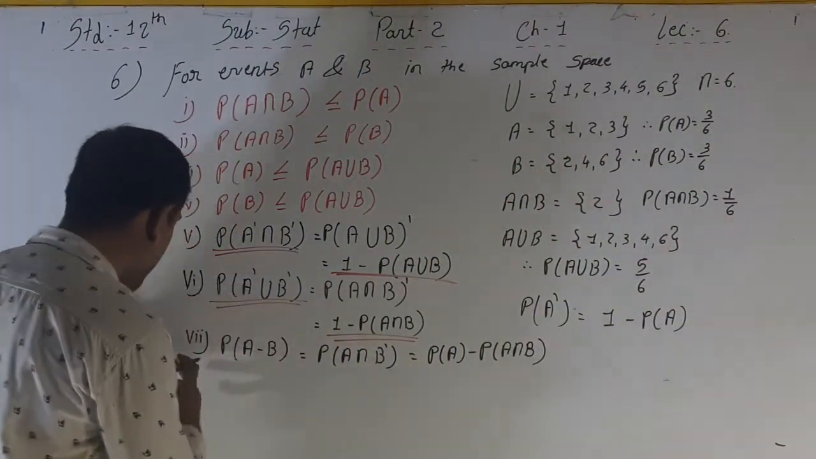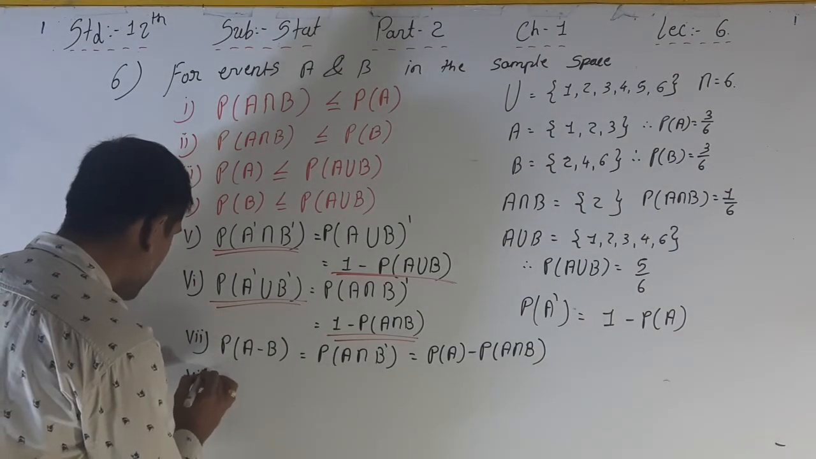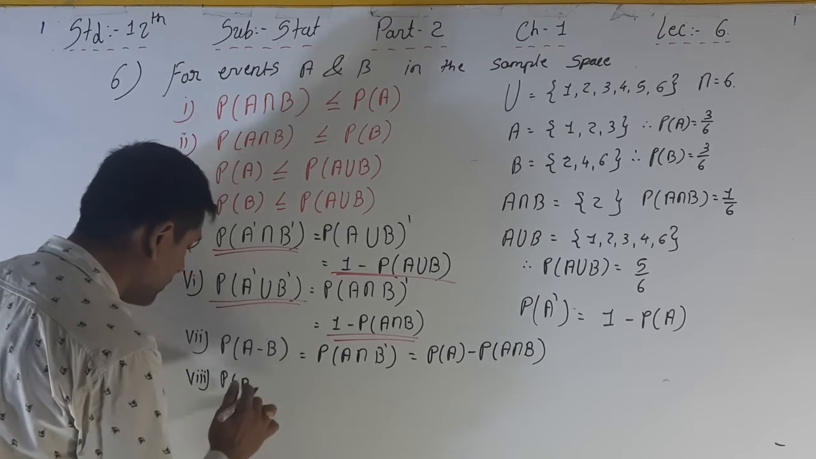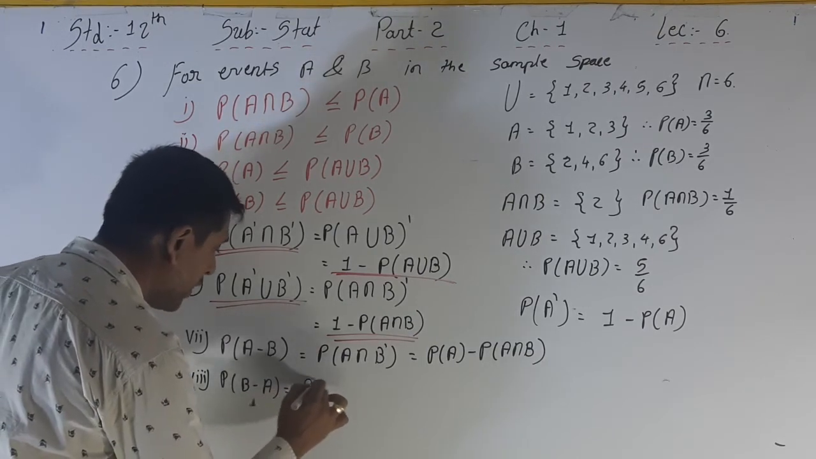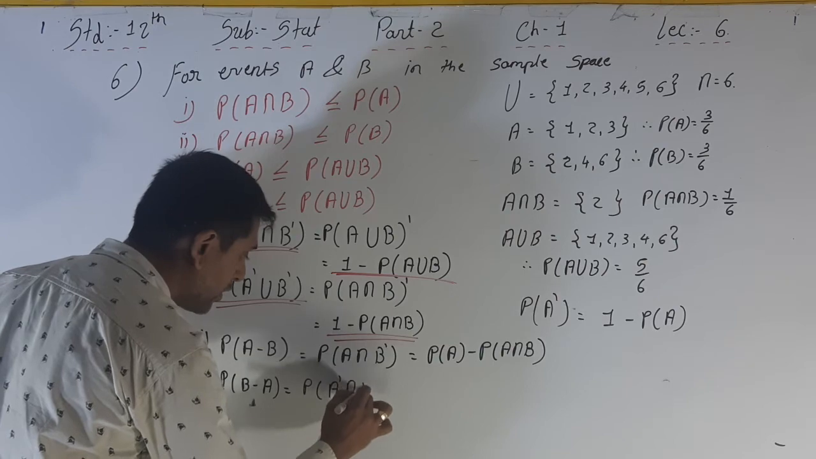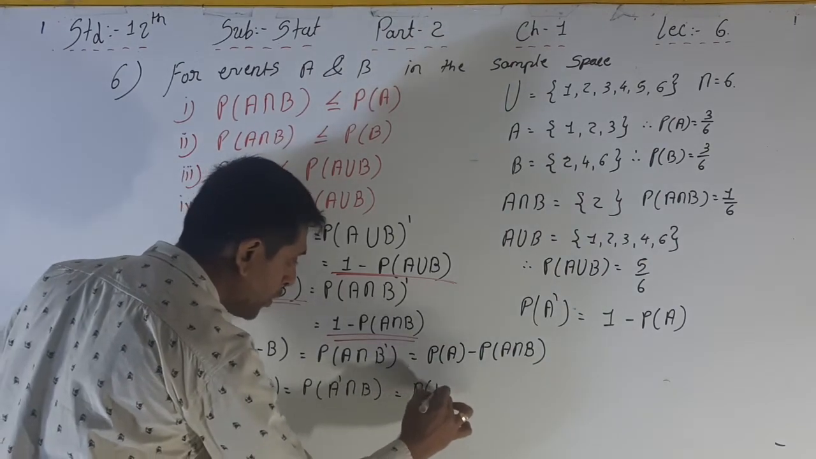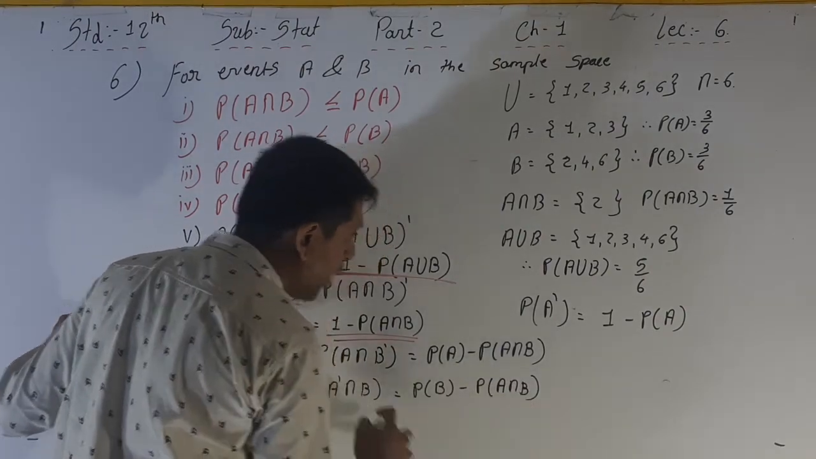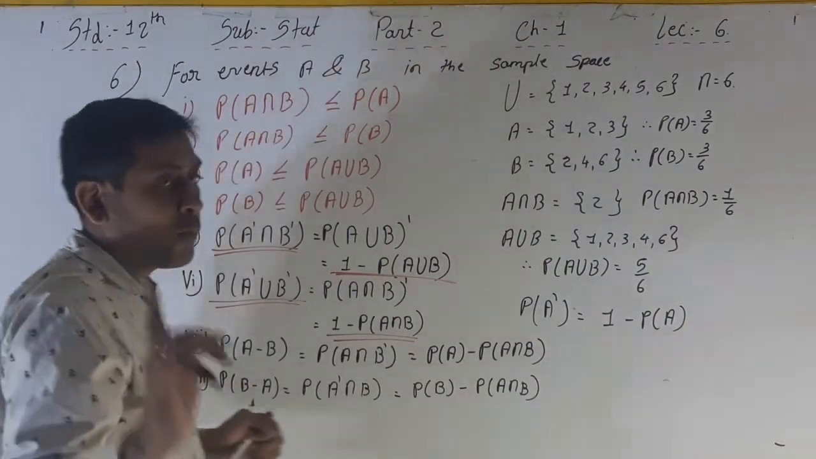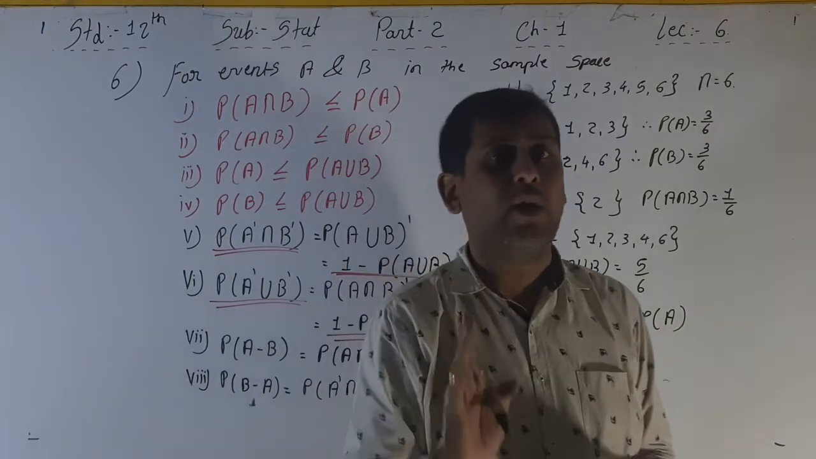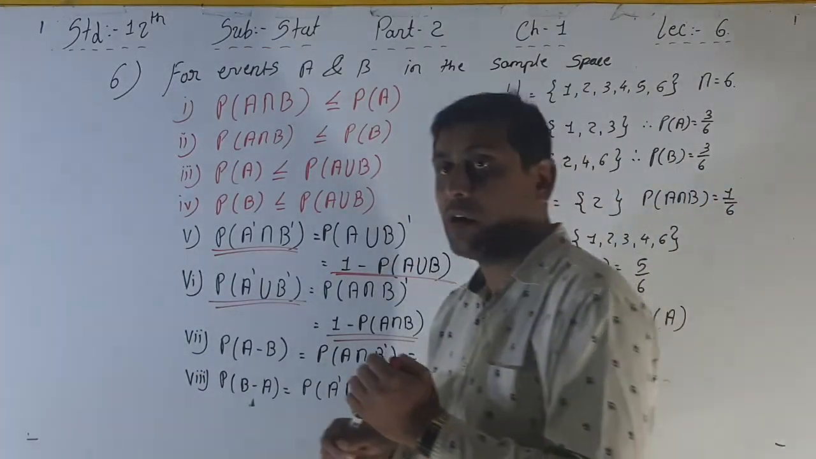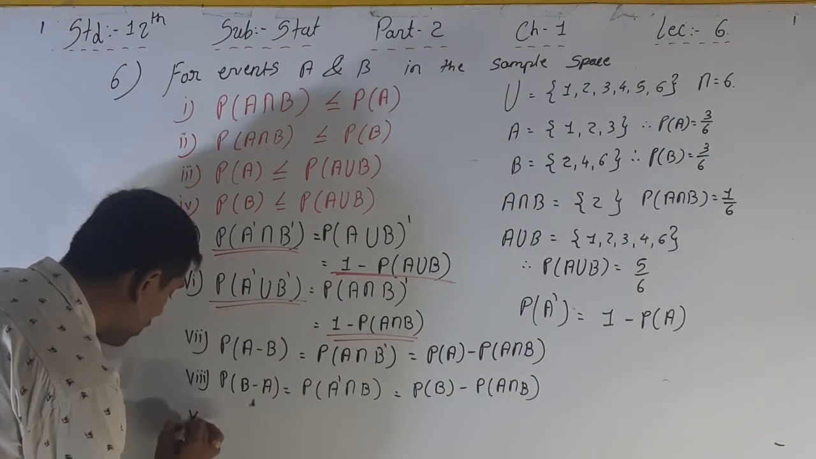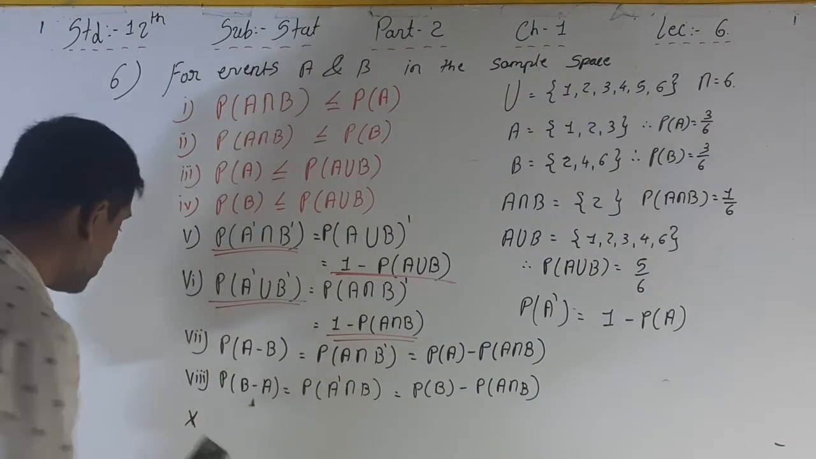And the eighth one, P of B minus A is equal to P of A dash intersection B, which is equal to P of B minus P of A intersection B. See, you have to remember all these formulas, please. Otherwise, you cannot read the question and you cannot give the answer to your particular question in the examination.